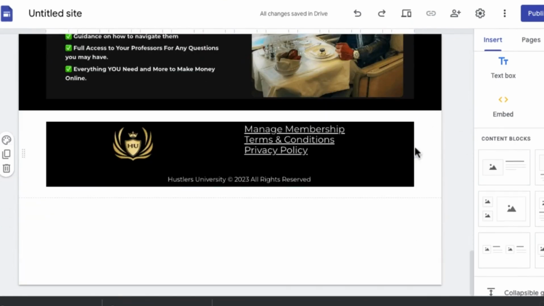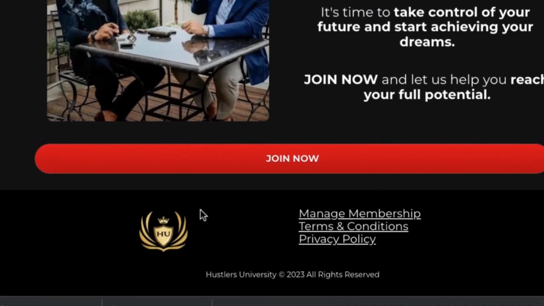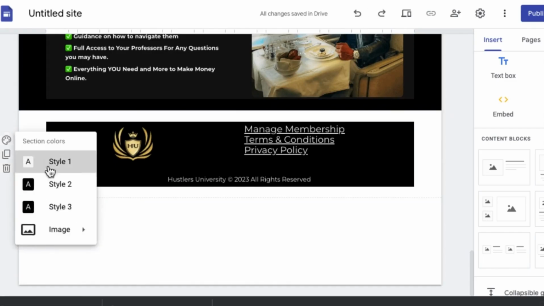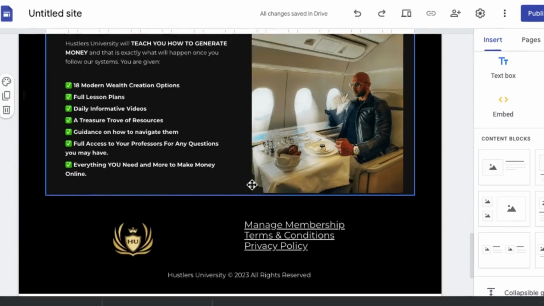And then I have the footer of the page, right? So I came over to the Andrew Tate page, and if I scroll down to the bottom, you can see I have the footer right here, and I screenshot the footer, right? So once I screenshot the footer, I'm going to change this section style to black. So we're going to go ahead and just add this join free in a couple more places.